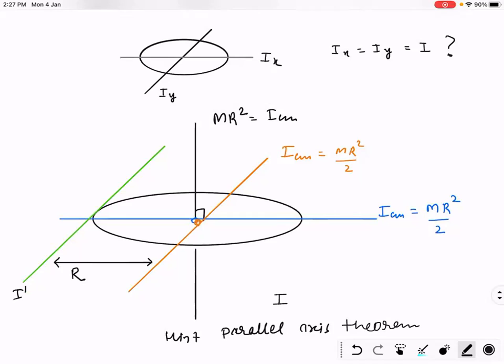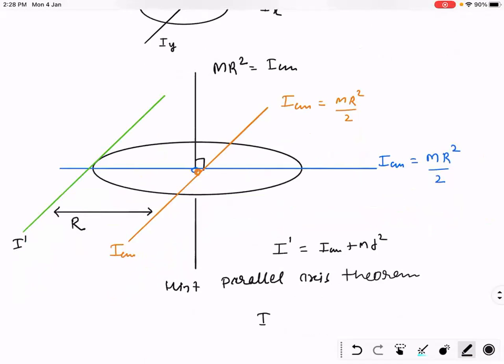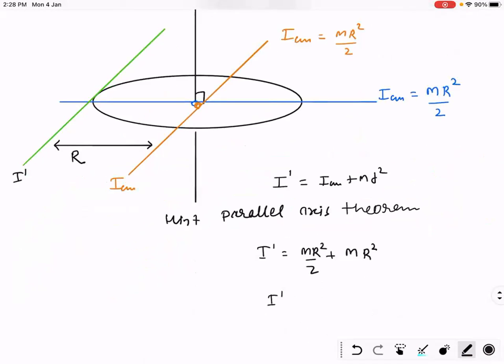I dash, and this is ICM. I dash is equal to ICM plus MD squared, where D is the distance between the axes. So I dash is equal to ICM, which is mr square by 2, plus mr square. So you will get I dash is equal to 3 by 2 mr square. Understood, everyone? Okay. Thank you for responding.